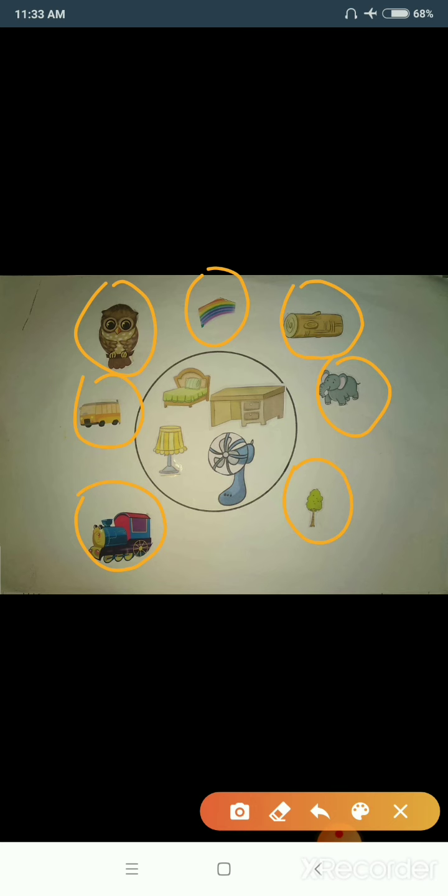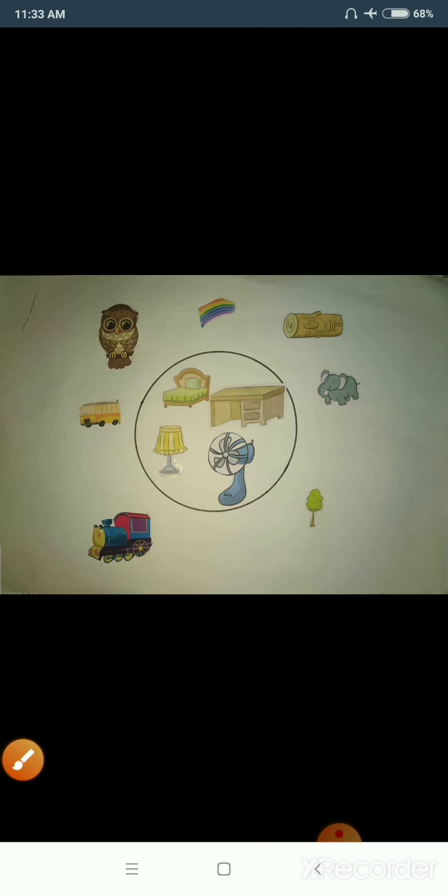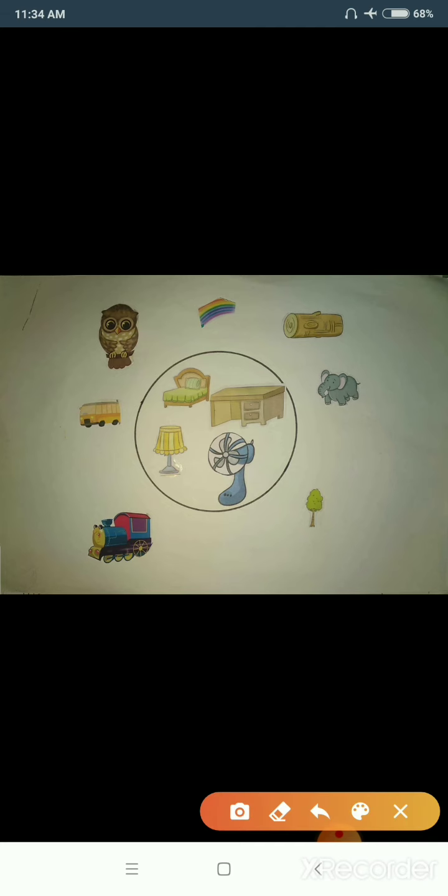So students, these are the things which we can see outside the circle. There are some things which we can see inside the circle and some things which we can see outside the circle.